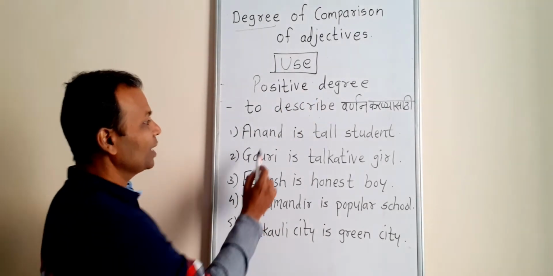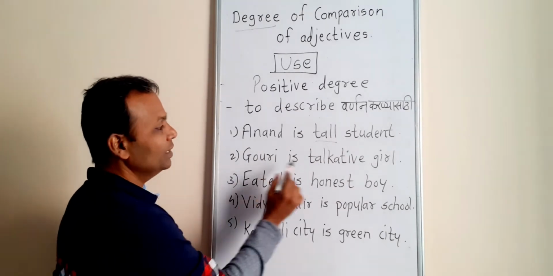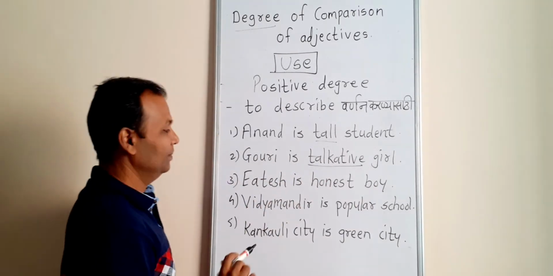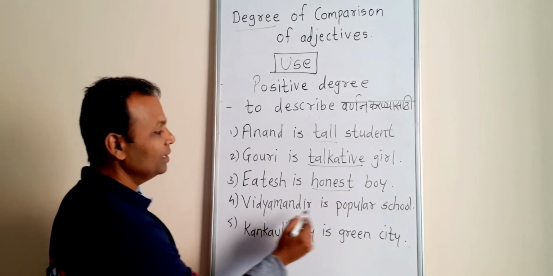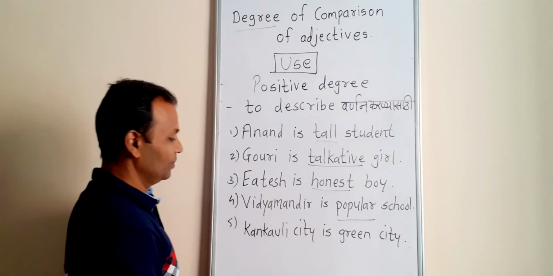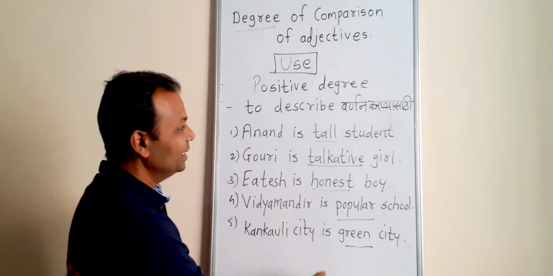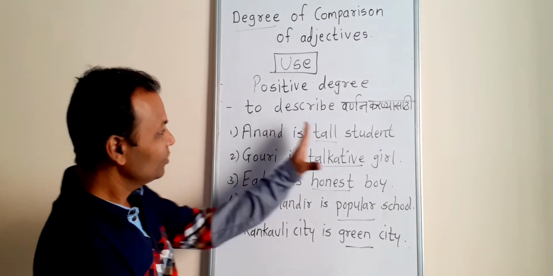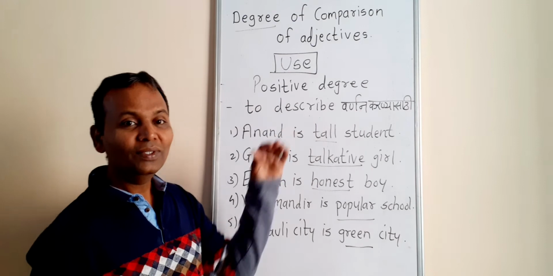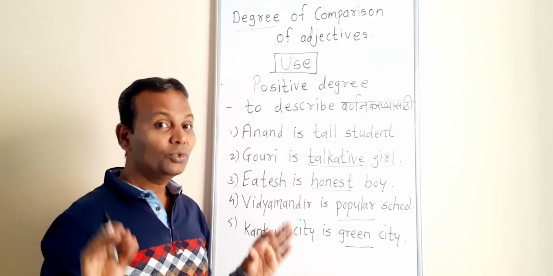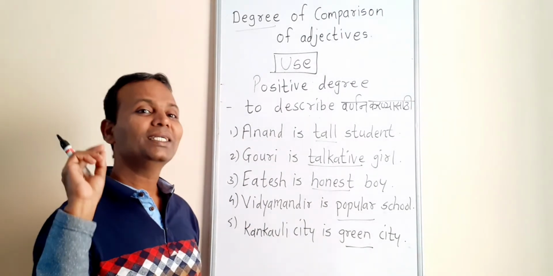For example, Anand is a tall student. Okay, positive degree. Gauri is a talkative girl. Itesh is an honest boy. Vidyamandir is a popular school. Kankavli is a green city. Okay, look at these adjectives. So this is the positive degree. Now you write 5 sentences using positive degree.